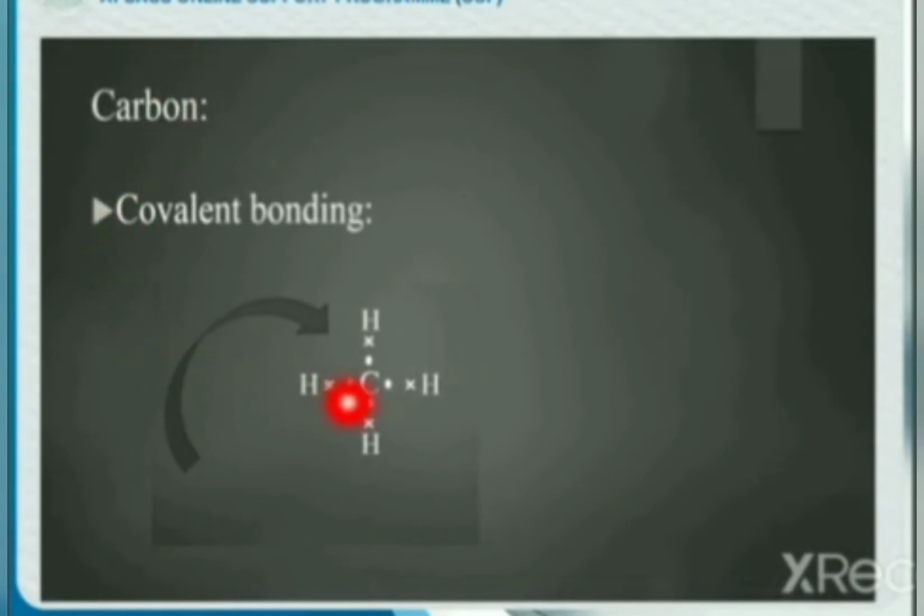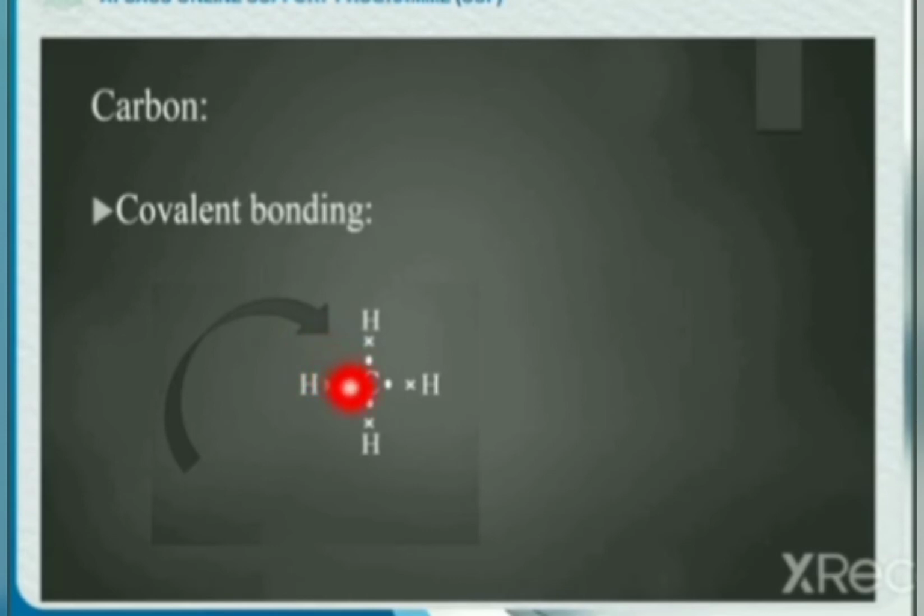One carbon atom makes 4 bonds with hydrogen. So, carbon will complete its octet by sharing 1 electron pair with each hydrogen atom. This structure is termed as a dot and cross structure. You have studied it in grade 9.